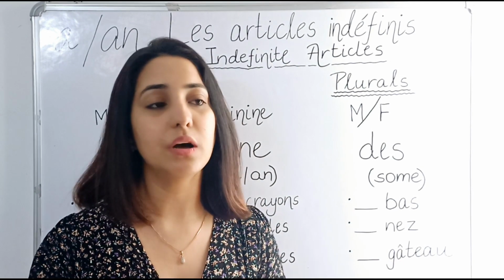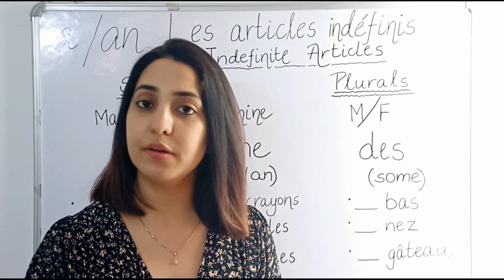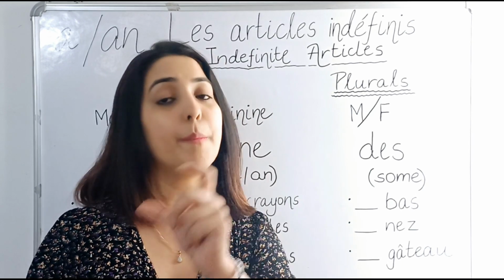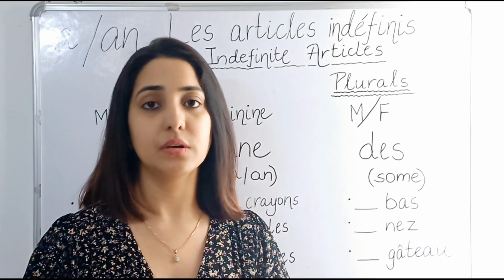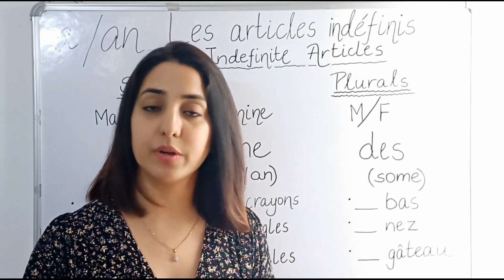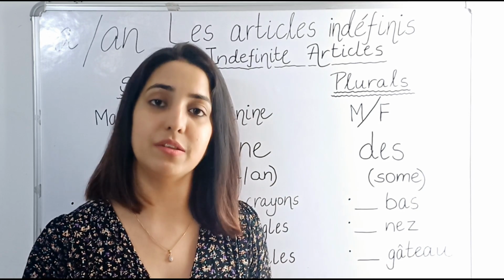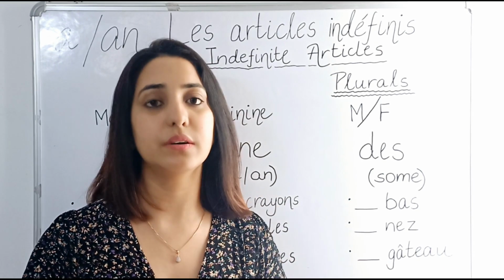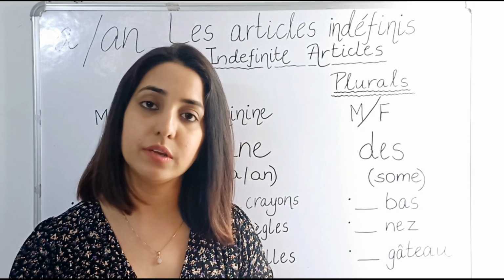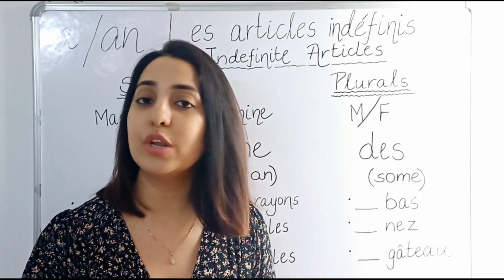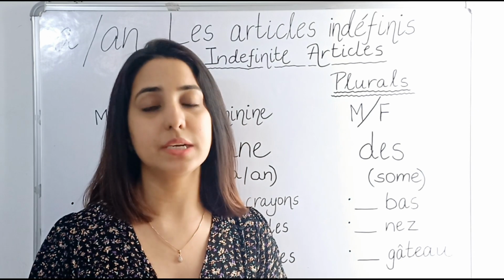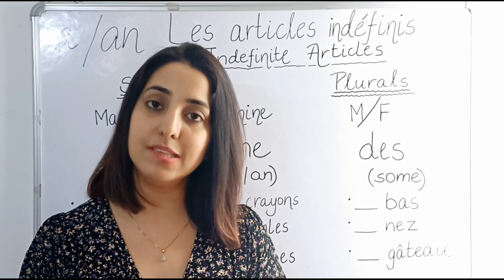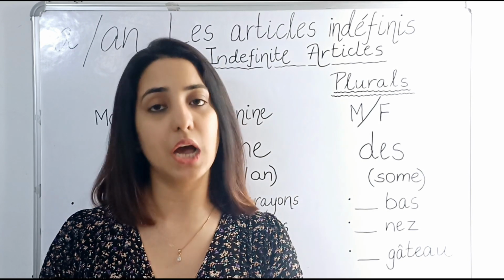For example, a pen. Which pen? Whose pen? That's not specified. That is why we are using a pen. A book. Which book? What color of the book is this? We don't know. That's unspecified. So that is why it is a book. An eraser. What is the color of this eraser? This eraser belongs to whom? We don't know. Again, unspecified. That is why it is an eraser. So for the unspecified quantities, we call it indefinite articles.